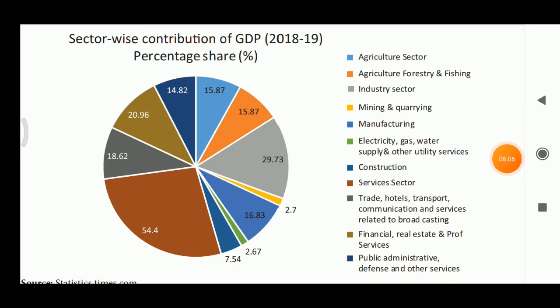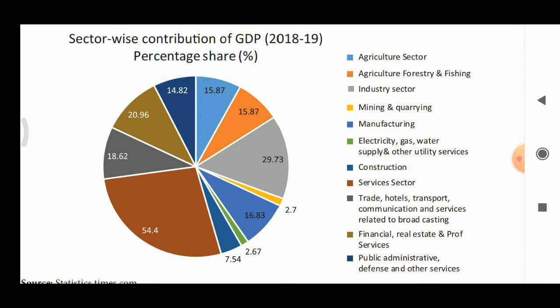See this picture, sector wise contribution of GDP, percentage rate, okay. First one, blue color, 15.87%, that is agriculture, forestry and fishing sector. Next one, 29.73%, that is industry sector. Next one, 2.7%, that is mining and quarrying sector. Next one, 16.83%, that is manufacturing sector. Next one, 2.67%, that is electricity, gas, water supply and other utility services. Next one, 7.54%, that is construction sector.